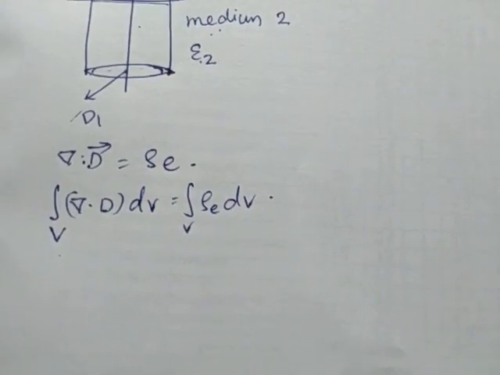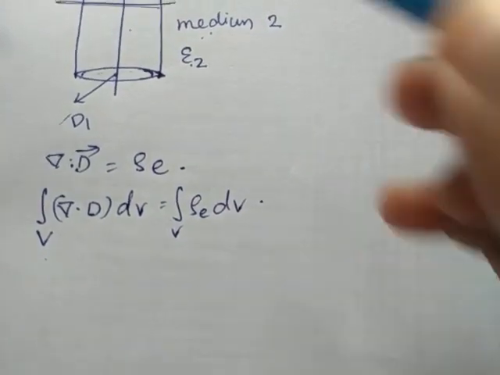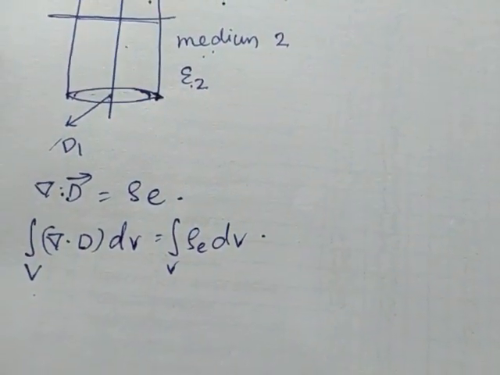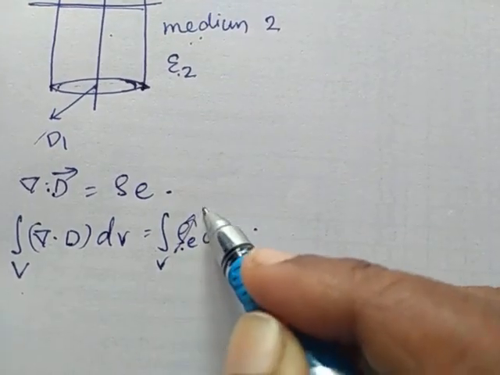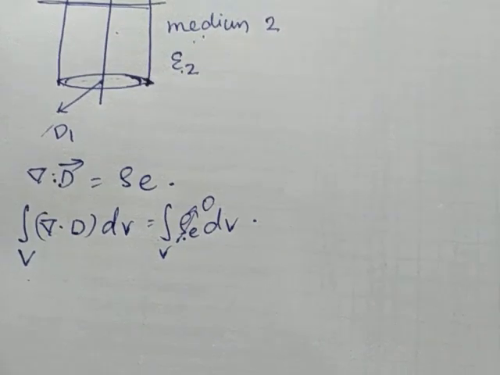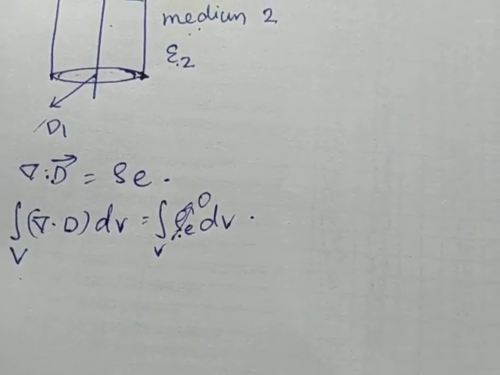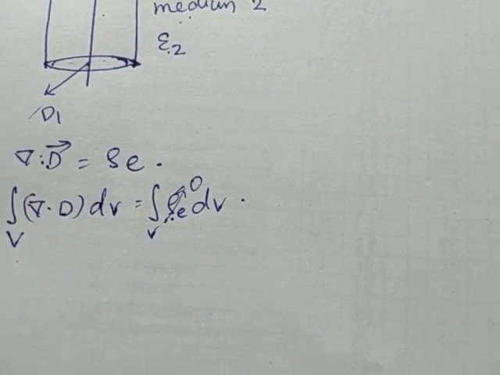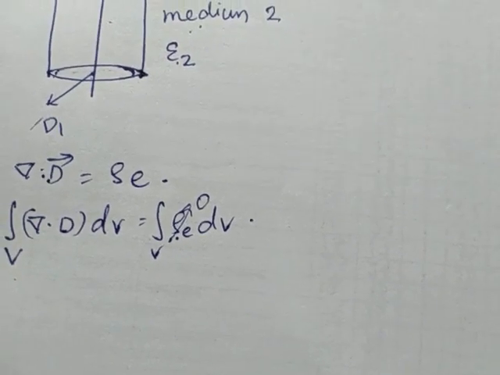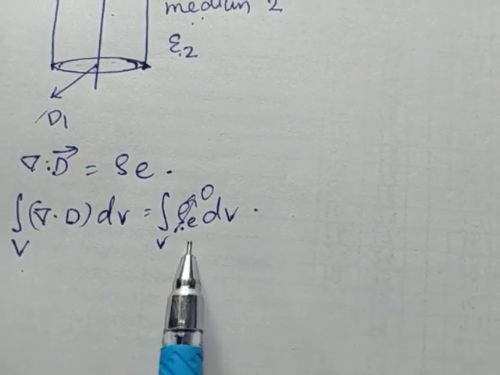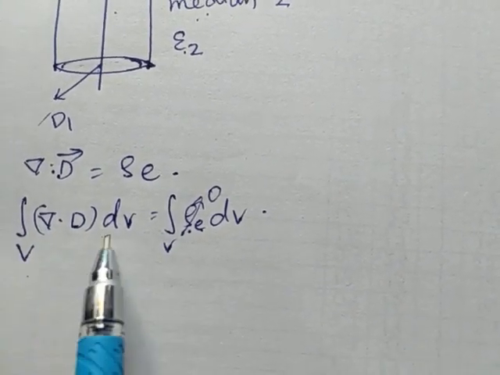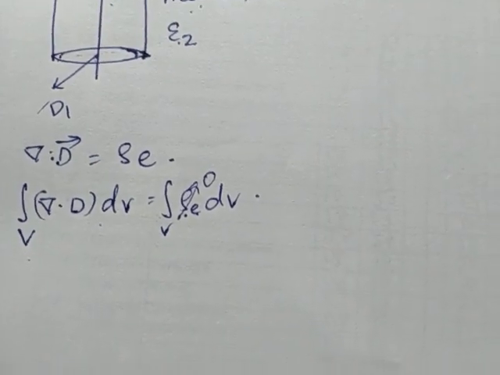If there are no charges on the surface, then rho E will be 0. Therefore, the integral over dV of del dot D is equal to 0.